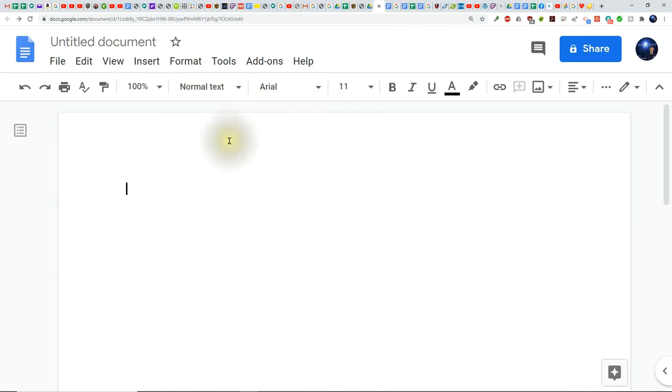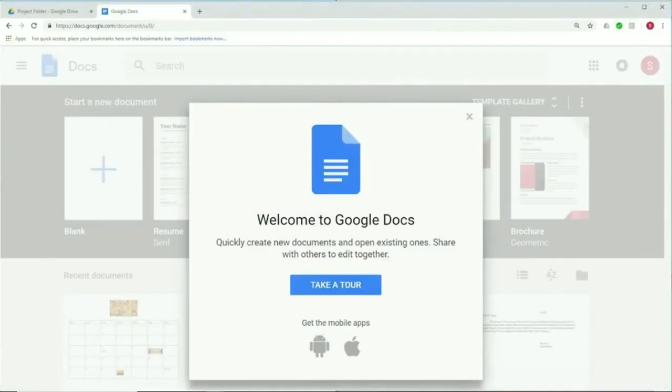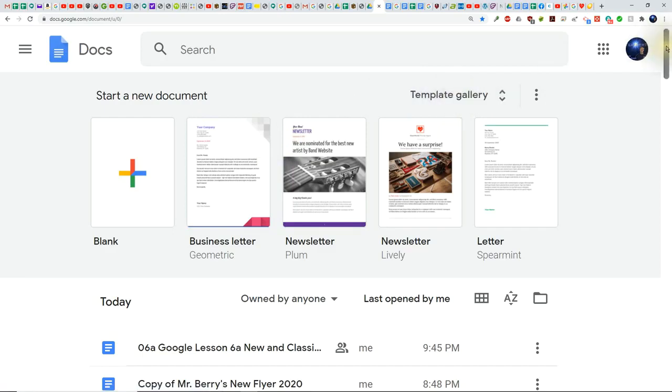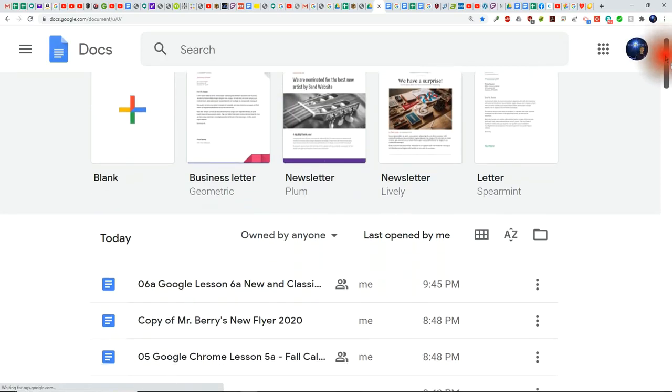Step number 14. Take your mouse and click once on Docs Home. If this is the first time that you have ever used Docs Home, then it will actually open up to a screen like this, which is a Welcome to Google Docs. If you want to, you can click on Take a Tour and take a quick tour of Docs Home. If not, click on the X or Done button. Docs Home should now look like this after closing the welcome screens.